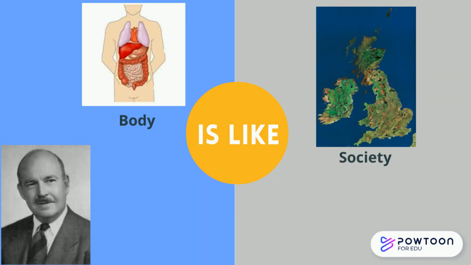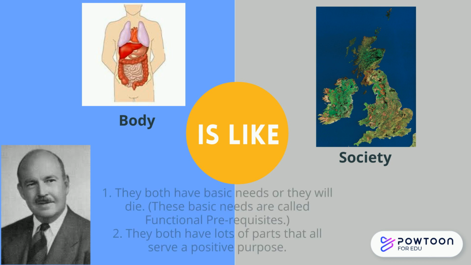Parsons took this a bit further and argued that society is like a body in two key ways. Firstly, they both have basic needs or they will die. In society, these basic needs are called functional prerequisites. And secondly, they both have lots of parts that all perform a positive function for the whole.